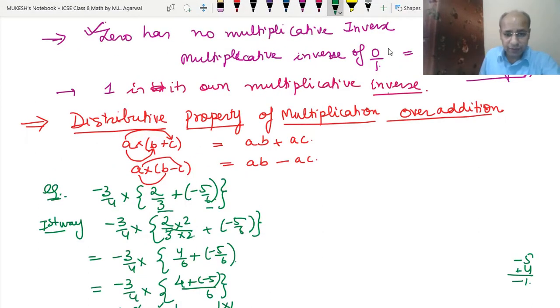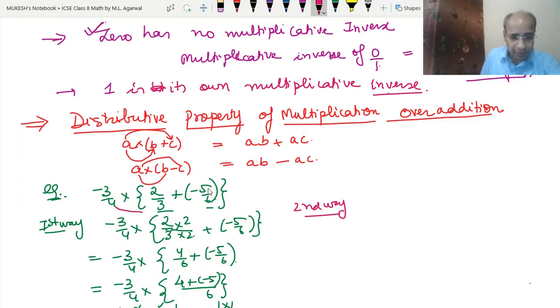In the second way, see what will we do? Just like doing this, we did multiply A with the B and A with the C. In the same way, we will multiply minus 3 upon 4 with the 2 upon 3 and minus 3 upon 4 with the minus 5 upon 6. Okay, so here we are just multiplying this with this and this with this number.